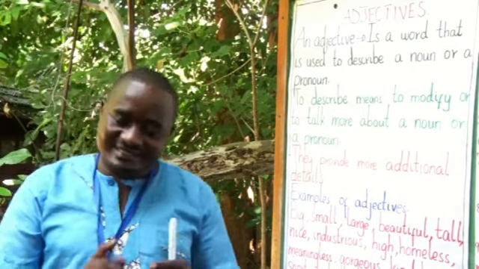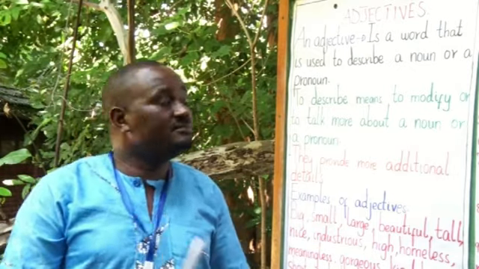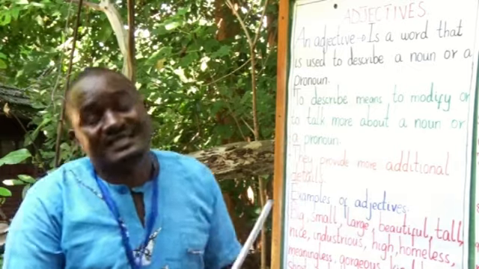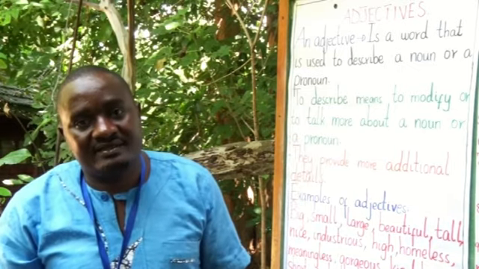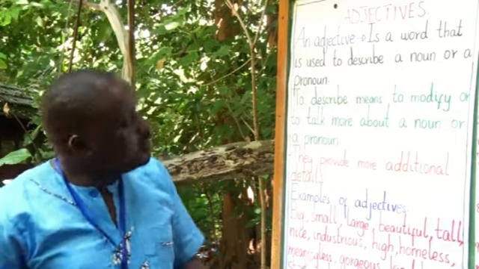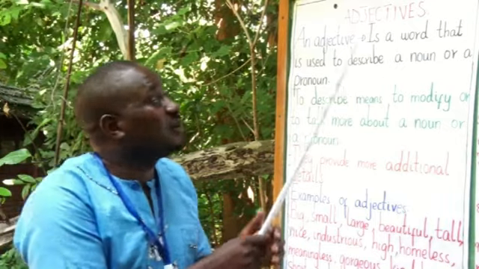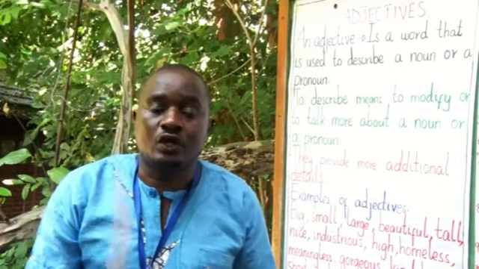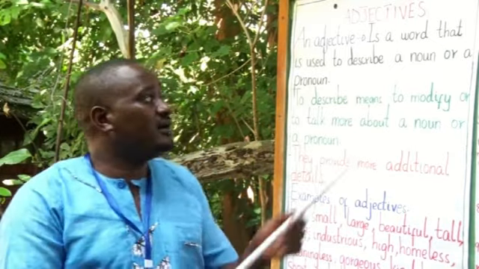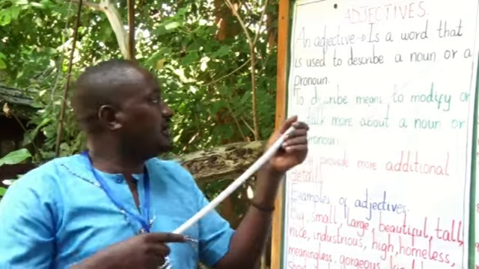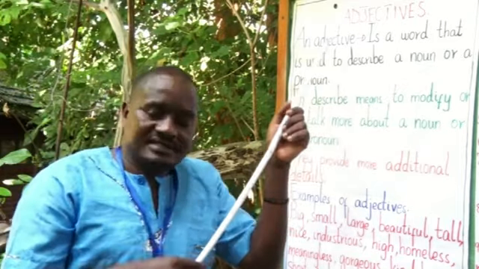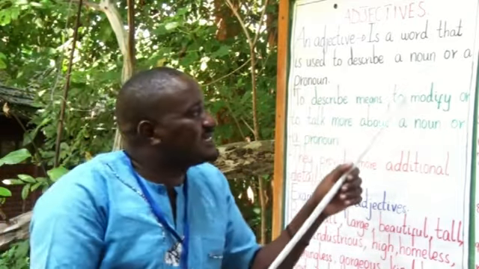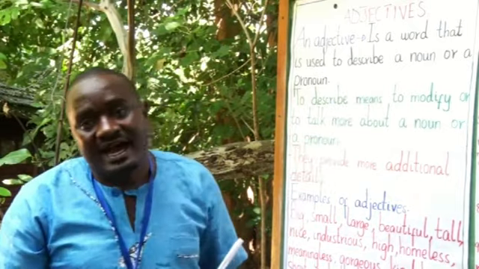Adjectives are simply describing words. You can say an adjective is a word that is used to describe a noun or a pronoun. Remember, we looked at nouns and pronouns. Now these nouns and pronouns are described by an adjective.